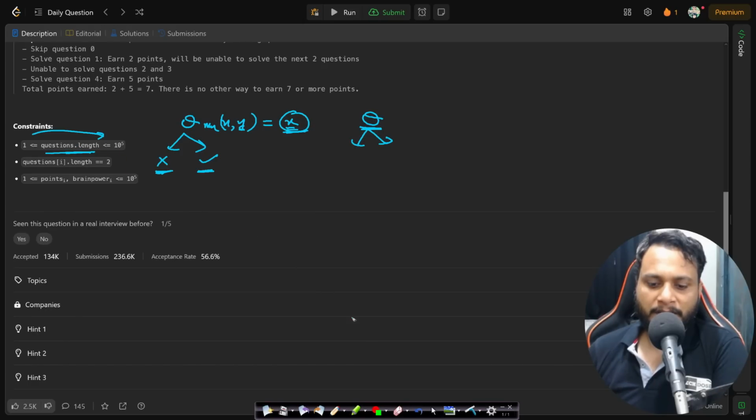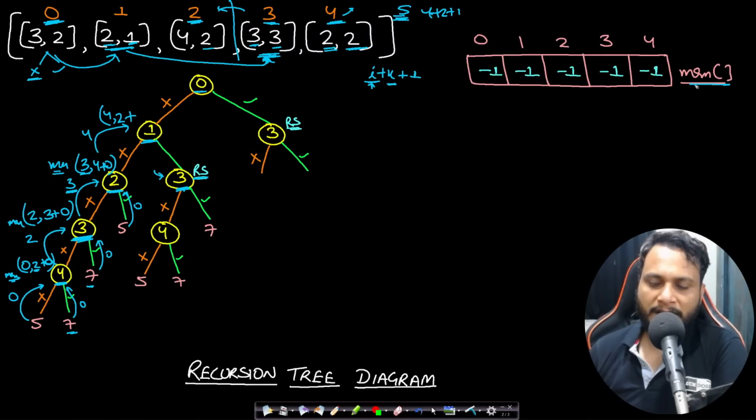So I know that since there are questions.length number of questions, therefore I will make such an array called a memoization table in this case, right? You can also name it as a DP table. And what will be the size of the DP table or the memoization table? It will be the number of questions. So I have taken from 0 to 4.